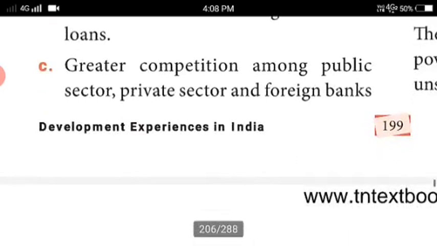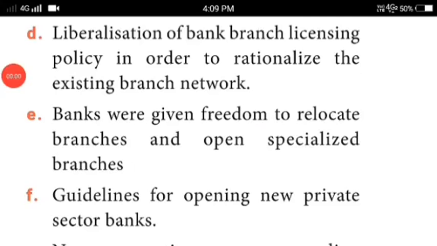There was also greater competition among public sector, private sector, and foreign banks, and elimination of administrative constraints, and liberalization of bank branch licensing policy in order to rationalize the existing branch network.